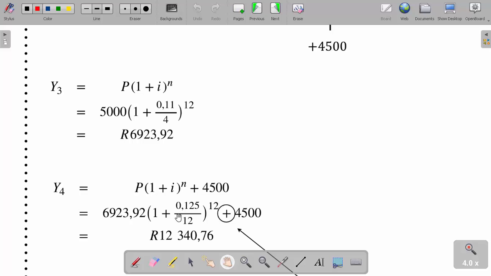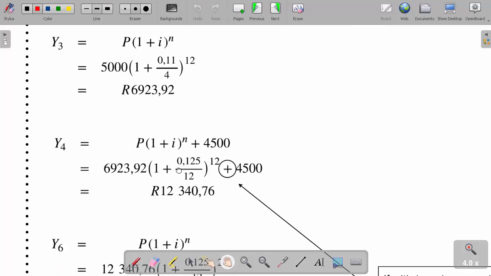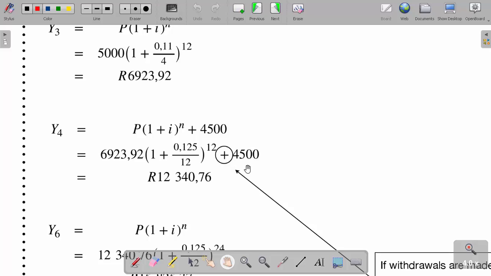Don't forget that that's when they added the other money of 4.5, okay? So here this is the addition. So the answer which I get here using this money within the next year is going to be this money plus the 4.5, which gives me 12,340.76.